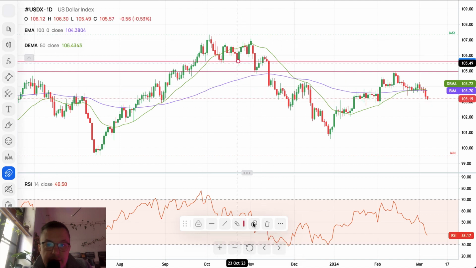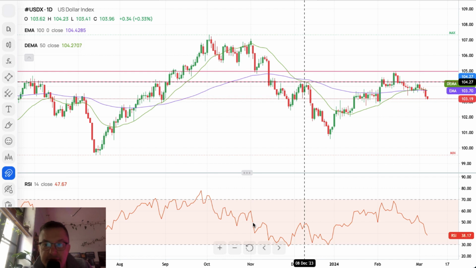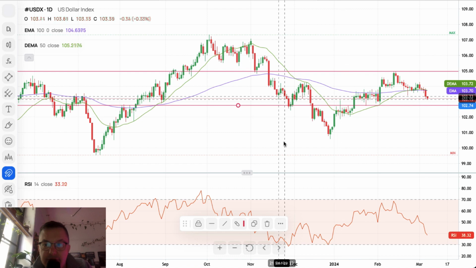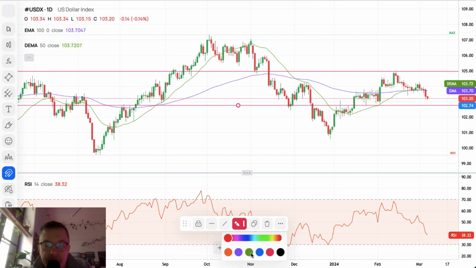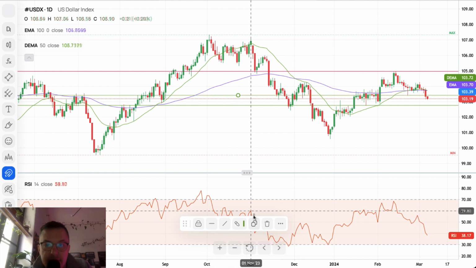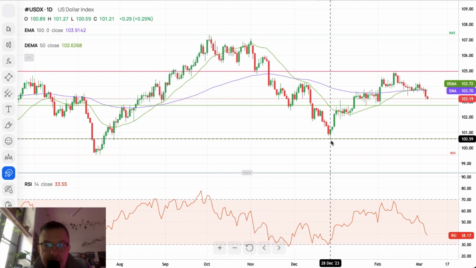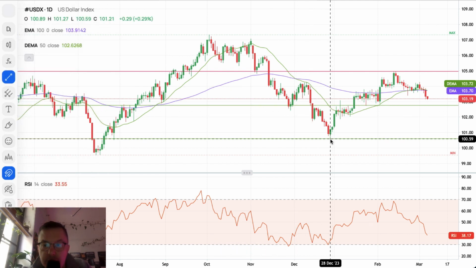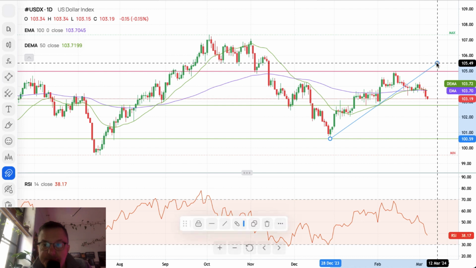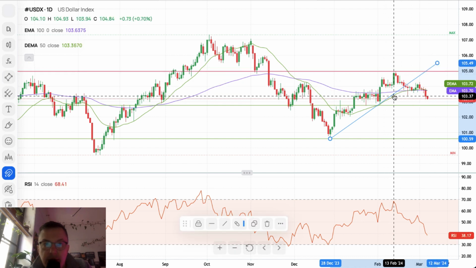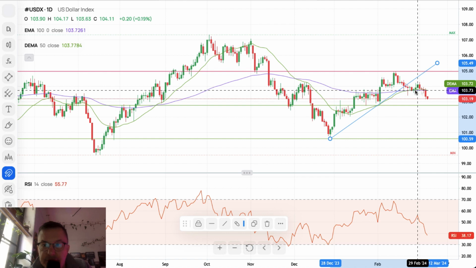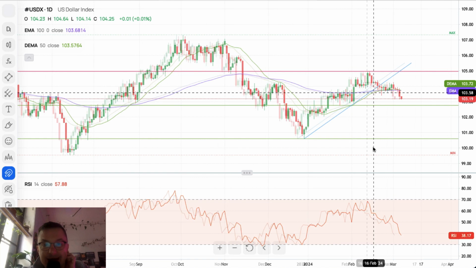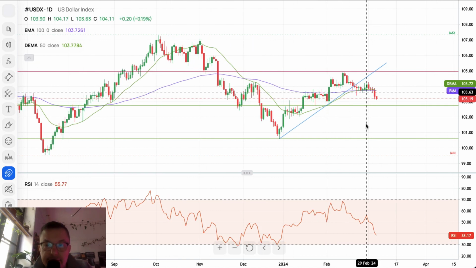Now, where is the other level? This technical support was violated, so already we are below this level. So 102.20 is another technical support, and of course we got the technical support at the level of 159. Please notice that we broke already below this short-term trend line. We are below the 150 periods moving average on a daily time frame chart, which is huge, and the momentum is negative. As I said, US dollar is going down across the board.